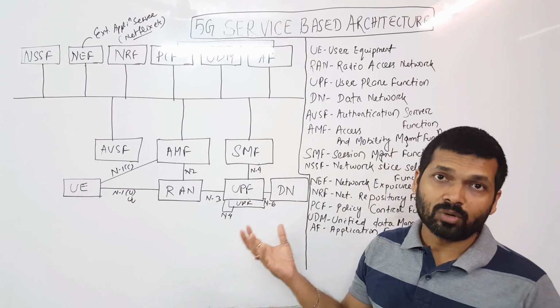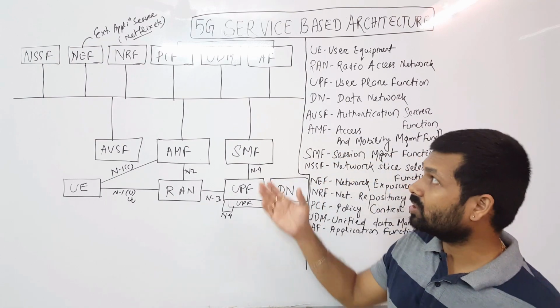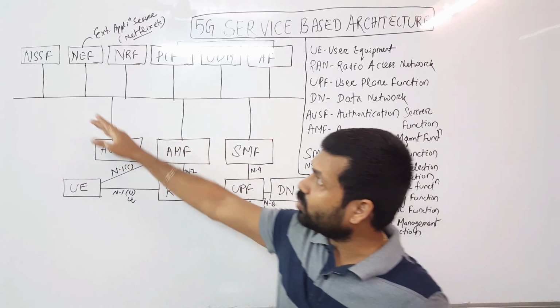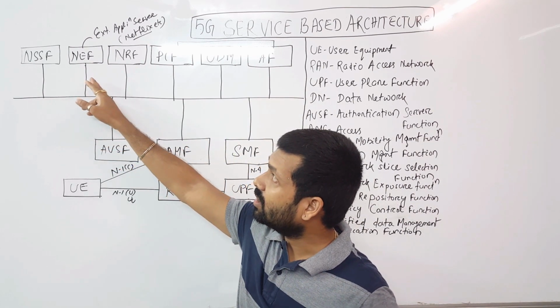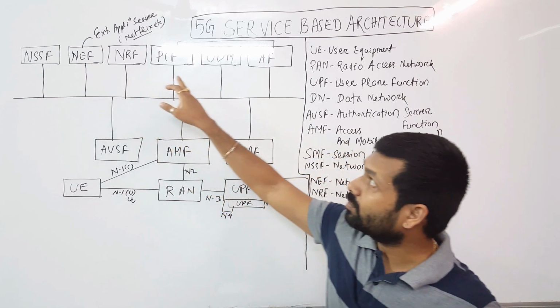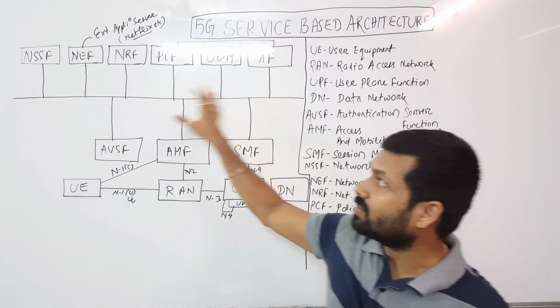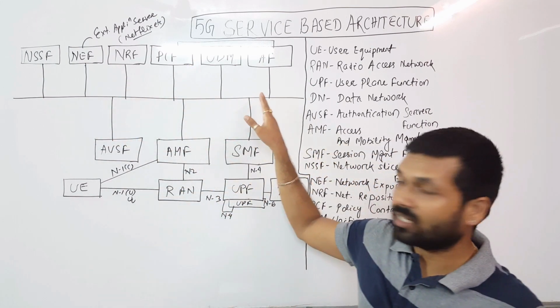Now that's all about the service based architecture. Basically, all of these, AF, SMF, AMF, AUSF, NSSF, NEF, NRF, PCF and UDM, come under the service based architecture. You can see the bus, and they are commonly connected.